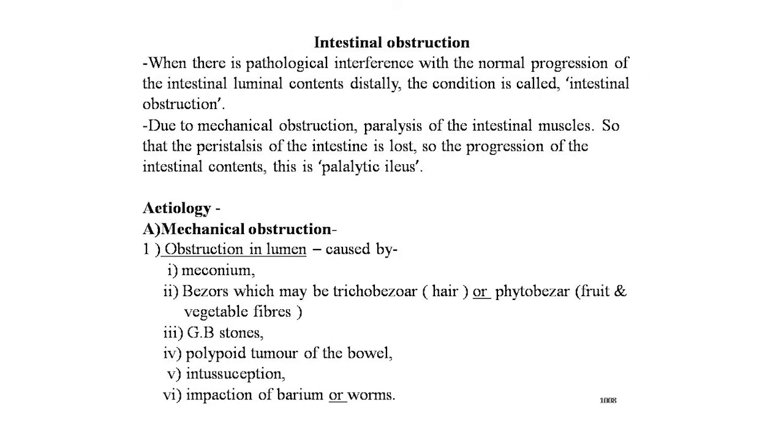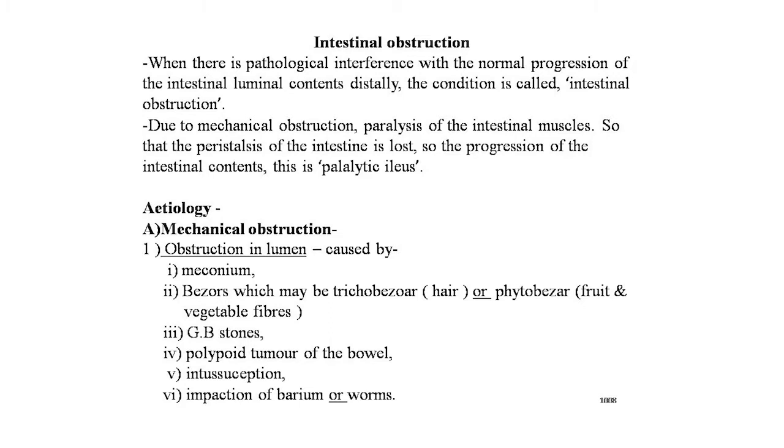When there is a pathological interference with the normal progression of the intestinal luminal contents distally, the condition is called intestinal obstruction. Such obstruction may be due to mechanical obstruction of the intestine, when it is called mechanical obstruction. It may also occur from paralysis of the intestinal muscles, so that the peristalsis of the intestine is lost, that is, the progression of the intestinal contents. This is called paralytic ileus.